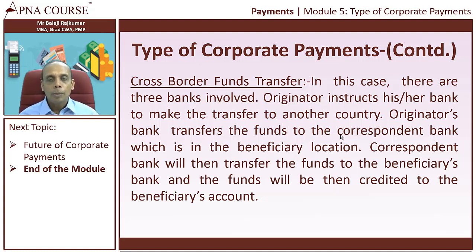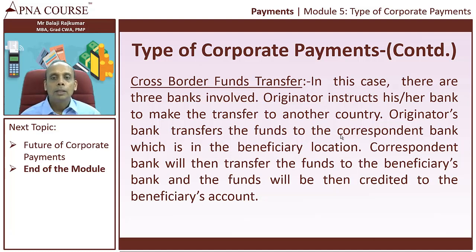For example, for making this funds transfer, bank A in India might have an arrangement with a bank in New York. If they have an arrangement, it's fine. The transfer will happen immediately. What if the corporate in India wants the funds transfer to be done to another bank in New York where this Indian bank does not have an arrangement?